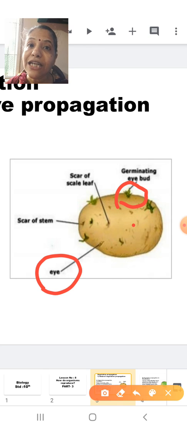And as I mentioned before, a potato is a modification of an underground stem. Potato is actually a part of the stem, but the only thing is it is growing underground. It is a modification in potato to grow underground. Why? Because it is storing the food. So it is storing the food and hiding underground, but actually it is a stem.